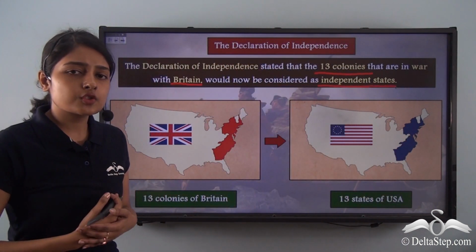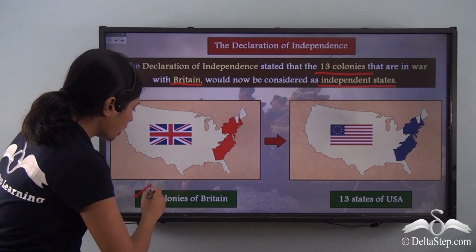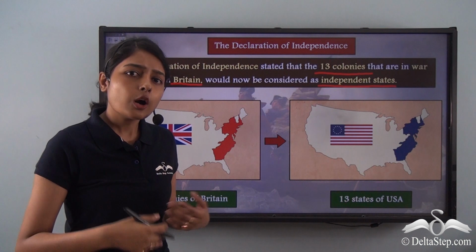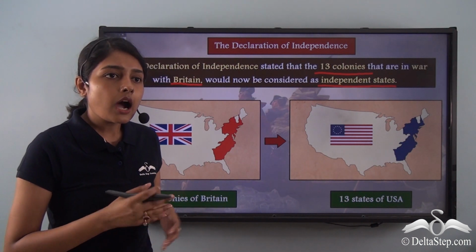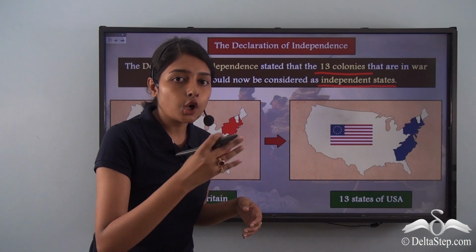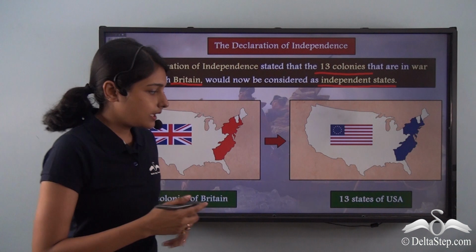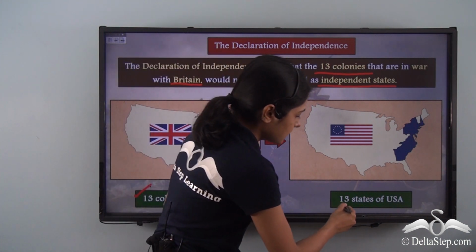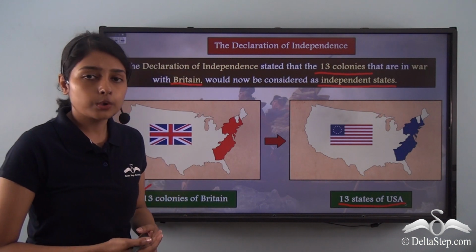But that brings us to a new question. Formerly they were called the 13 colonies of Britain. How did this become the 13 states of USA? How did these united colonies suddenly become the United States of America? You can see here that these are now the 13 states of USA. How did this happen?